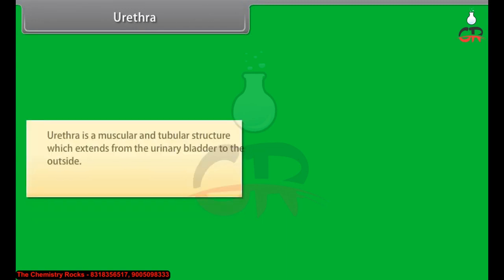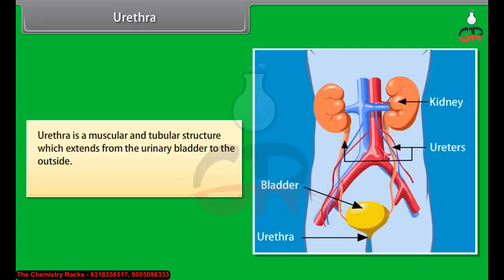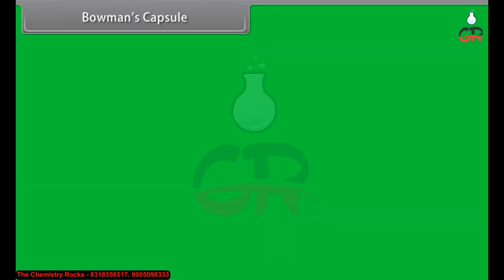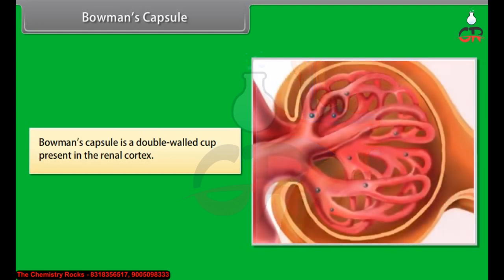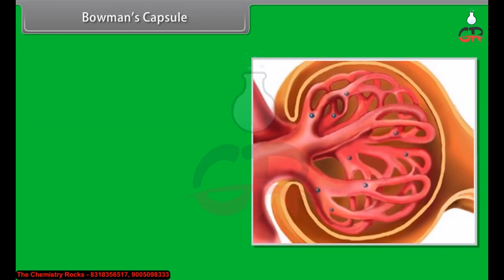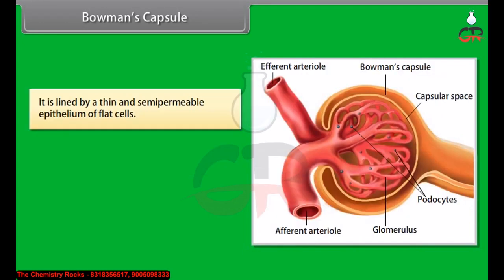Urethra. Urethra is a muscular and tubular structure which extends from the urinary bladder to the outside. Urethra carries the urine to outside the body. Bowman's capsule. Bowman's capsule is a double-walled cup present in the renal cortex. It is lined by a thin and semi-permeable epithelium of flat cells.